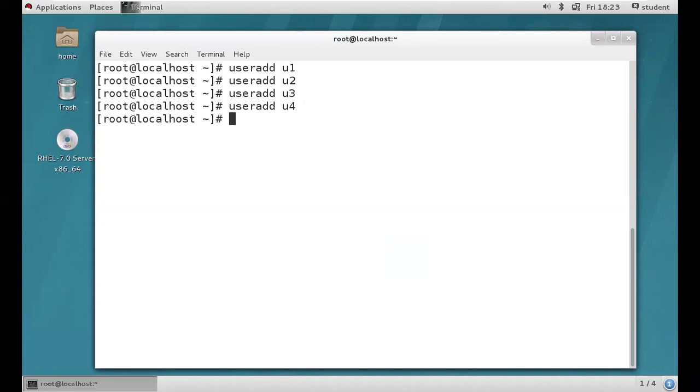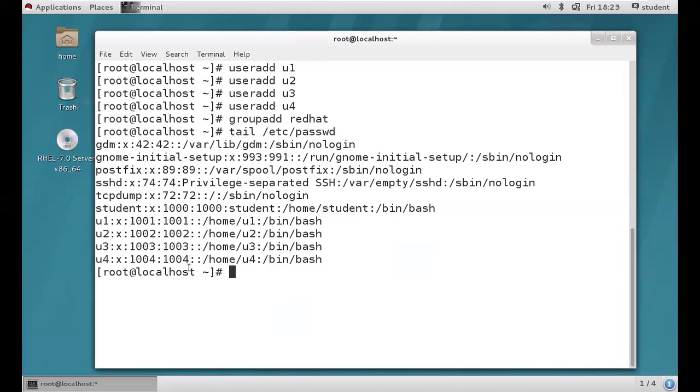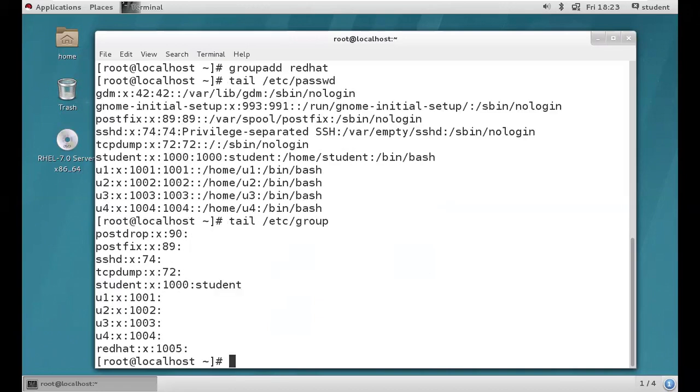Now how to create the group? How to create the group? groupadd is a command. So now we are trying to create a group called redhat. Right, guys? So we have the redhat group. How to verify? /etc/passwd. So we have 4 users. /etc/group. So we have one group called redhat.